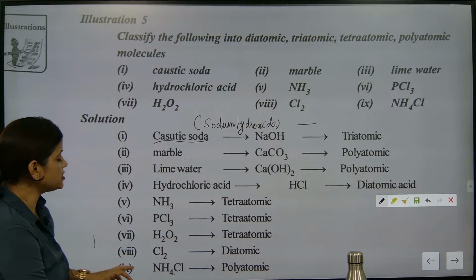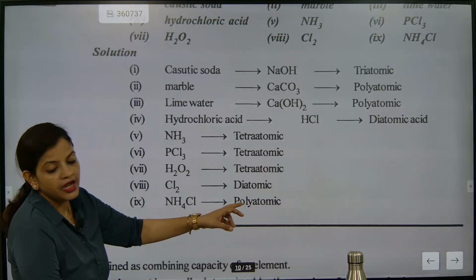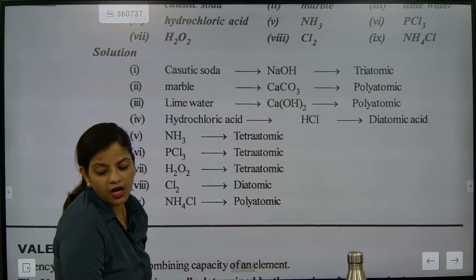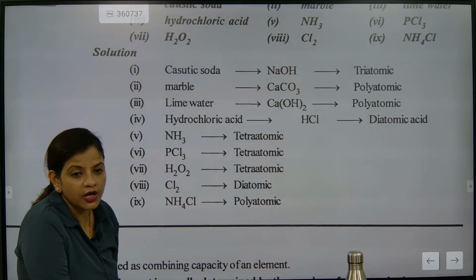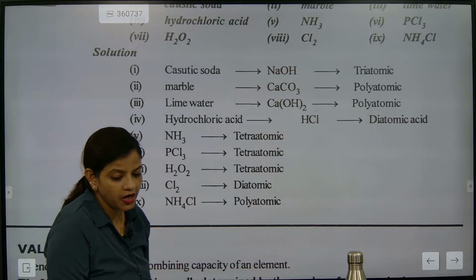Come on, note down this: ammonium chloride. Ammonium chloride, how many atoms is it having? It is considered as polyatomic. What is it considered as? Polyatomic. Note down. Take your time. We are not in a hurry, okay?